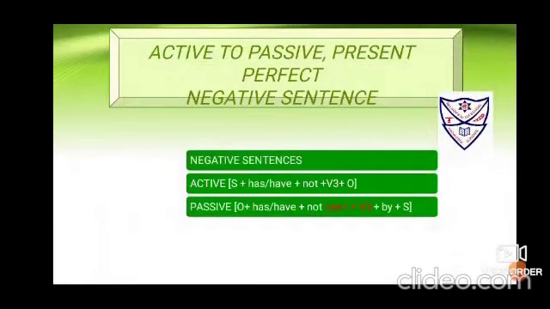Next is active to passive, present perfect, negative sentences. Now how is the structure of the negative sentences? Active voice: subject, has or have, then not because it is a negative statement, so not will be used, then verb in its third form, V3, and finally the object. So now in passive voice, as usual, what we do is bring the object ahead. According to the object, we'll be putting has or have.